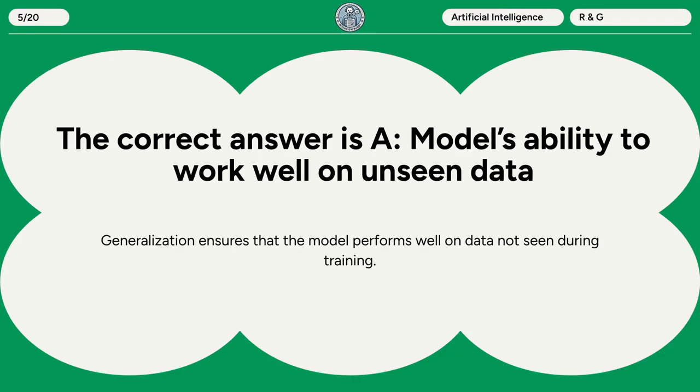The correct answer is A. Model's ability to work well on unseen data. Generalization ensures that the model performs well on data not seen during training.